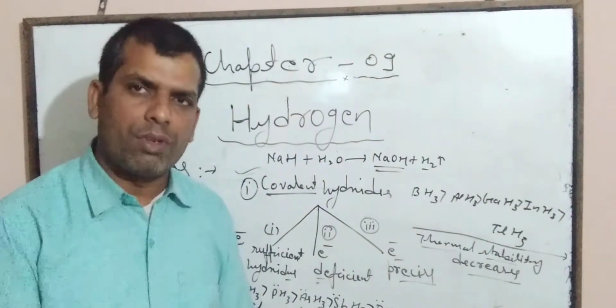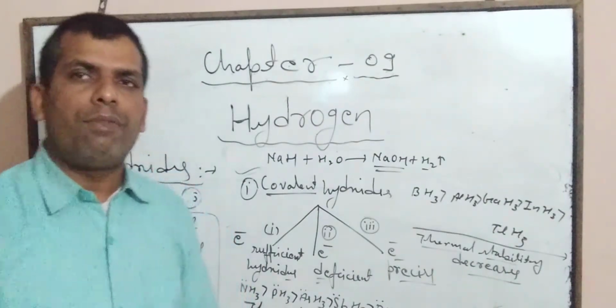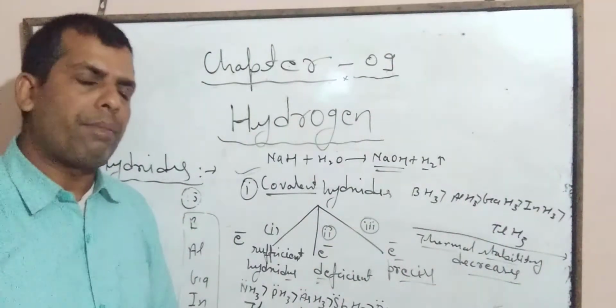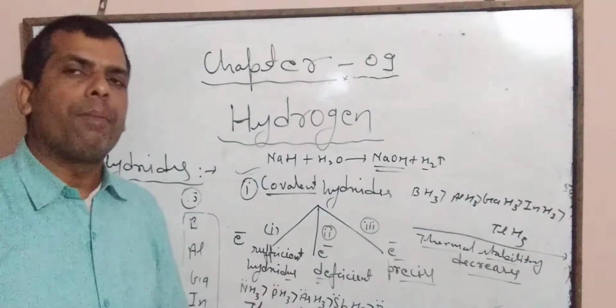No lone pair electrons are present. And group 14 elements like carbon, silicon, germanium, tin, and lead are capable of forming electron precise hydrides.